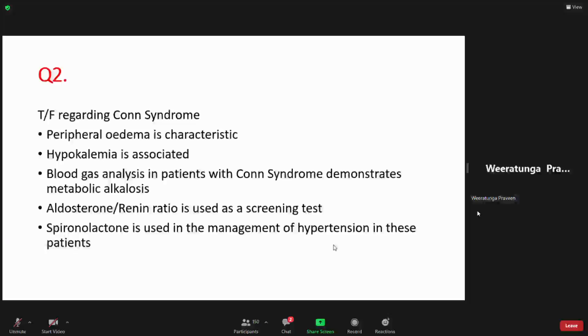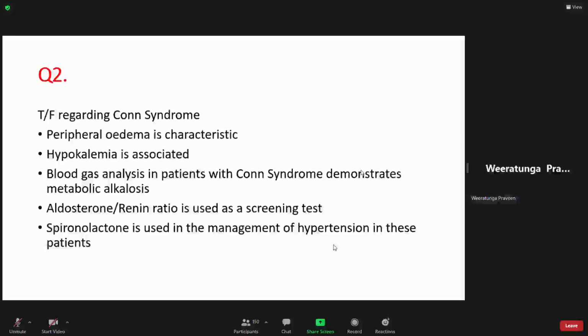Then Sachit has asked about the aldosterone-renin ratio. To diagnose Conn syndrome, you have to use the hormone level, plus you have to do the imaging. So you screen them initially with this, and there are other tests for Conn syndrome.